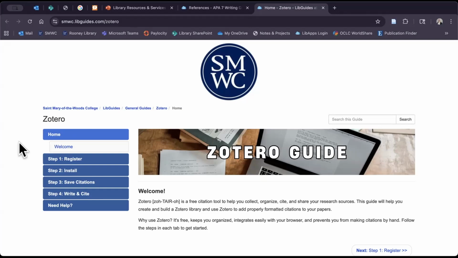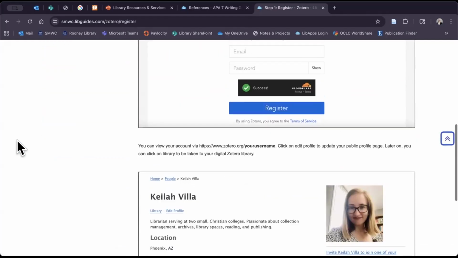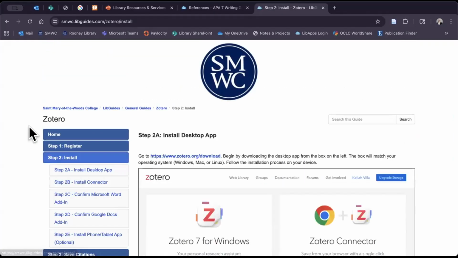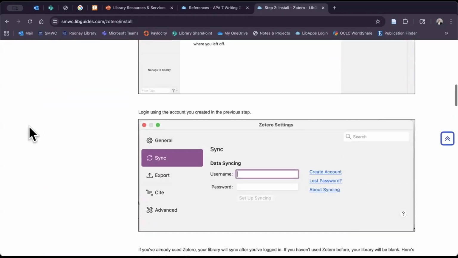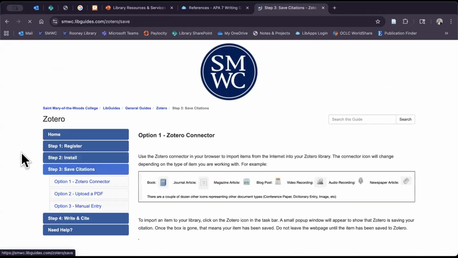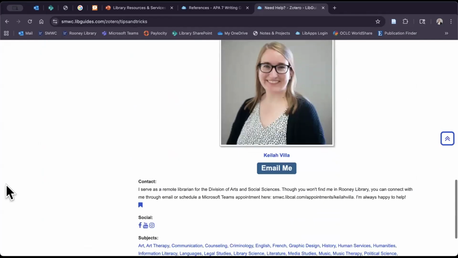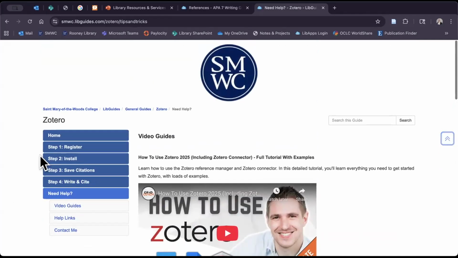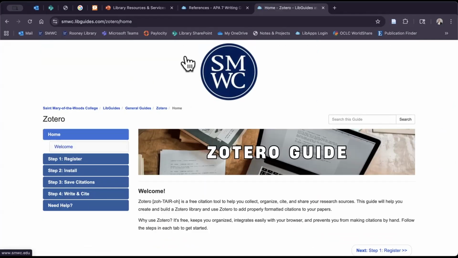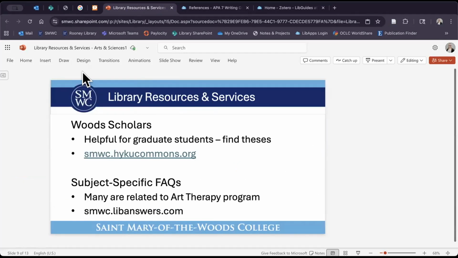So this could be really helpful, or you could even do it by class, as you'll be taking a lot of classes in college. But this is just going to walk you through all the different steps to create your account and to install everything, because it can be a little overwhelming at first, but I have screenshots to walk you through the process, and I am the contact for this. I think my info's down here. So you can contact me if you need any assistance with this. Okay, let's see what's up next.